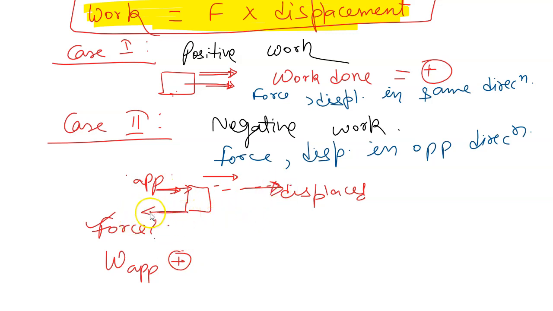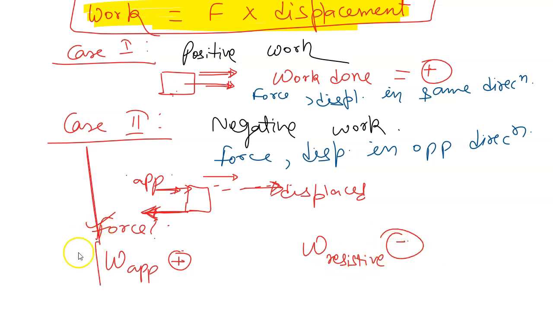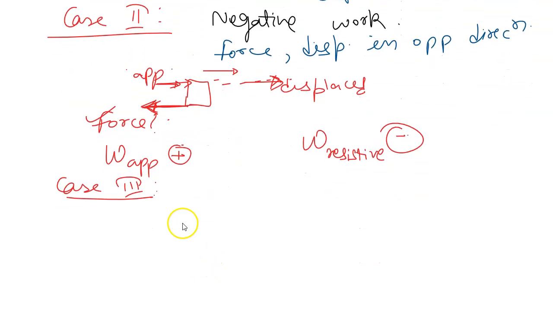Whereas let us say friction force, of course that's a resistive force, it will act opposite to the direction of motion of an object. So we can say work done by the resistive forces, you can say friction force or air resistance, that is negative. The third case is zero work. So let us observe the condition when no work is done, zero work.